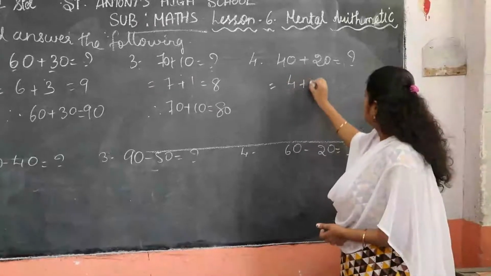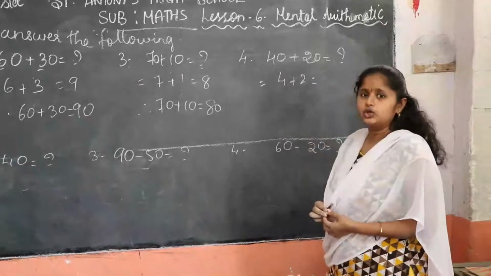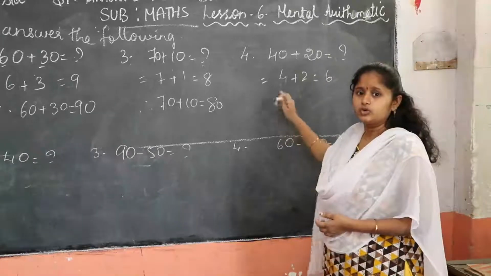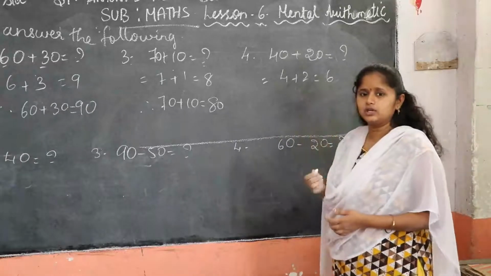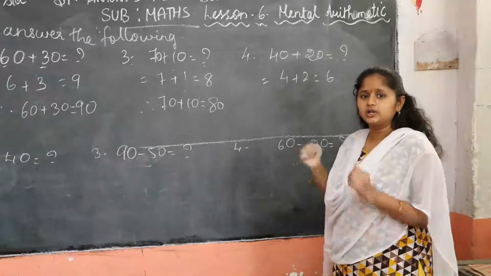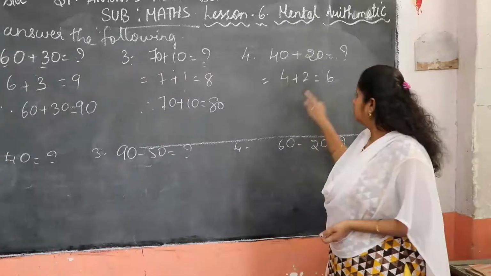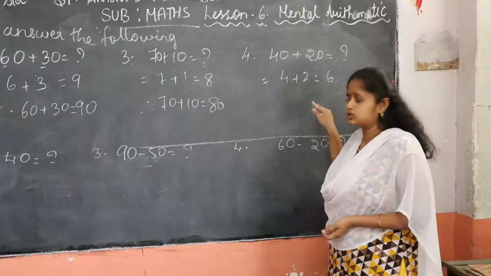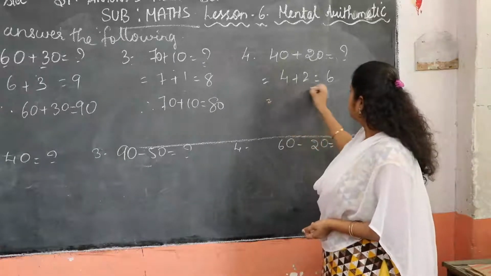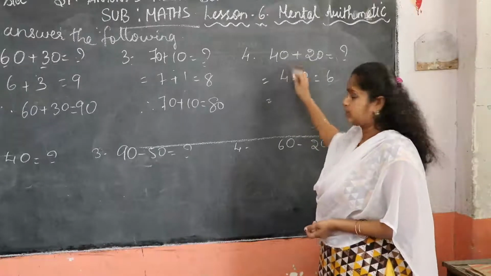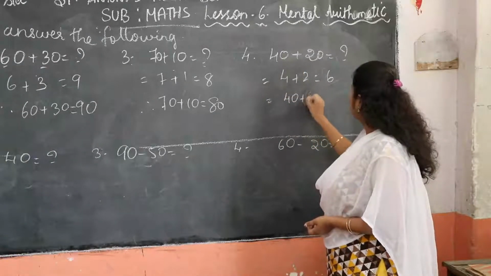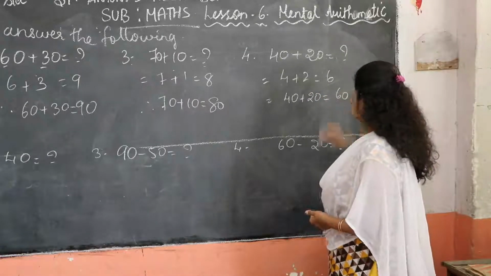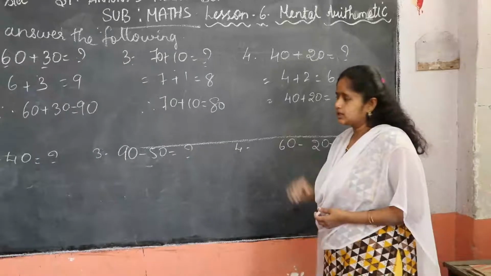4 plus 2 is equal to how much? 4 plus 2 is 6. Yes, 4, 5, 6. We used to count, but here you have to think and you have to calculate and you have to solve the sums. Okay. 4 plus 2 is 6 means 40 plus 20 is how much, children? 40 plus 20 is equal to 60. Okay, children. Is it easy?